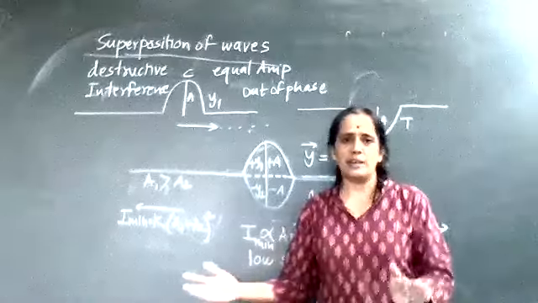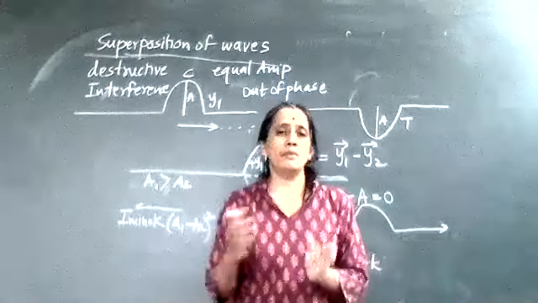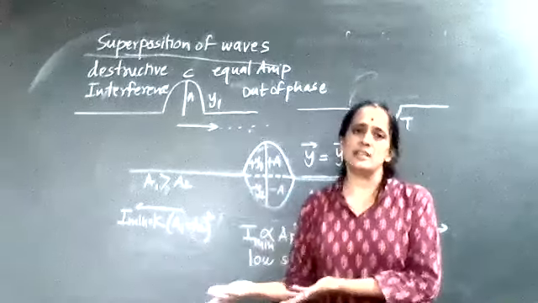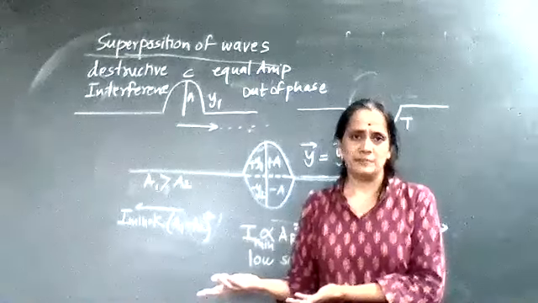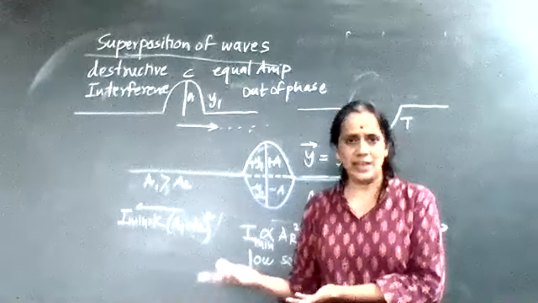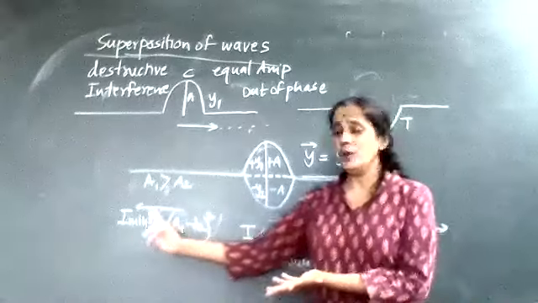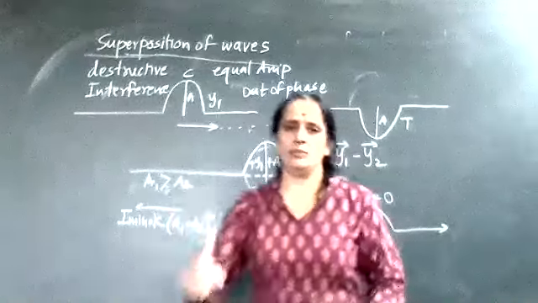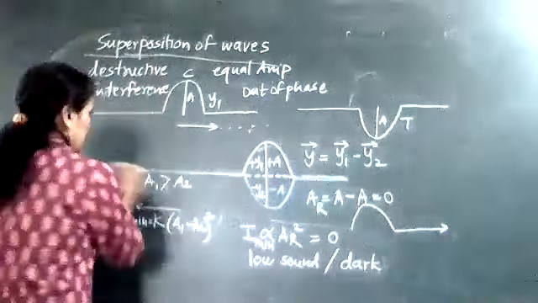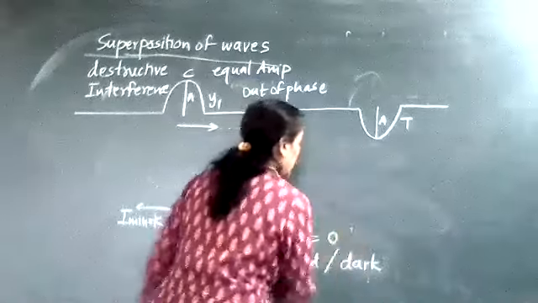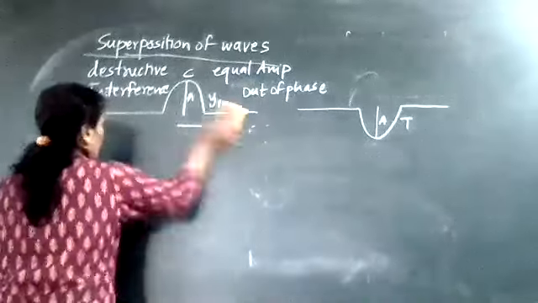So like that manner, you can distinguish between constructive interference and destructive. Clear? Any doubt here?